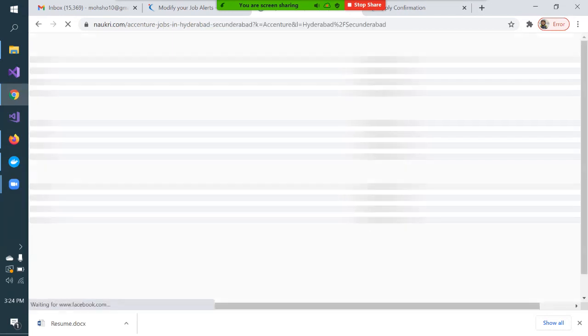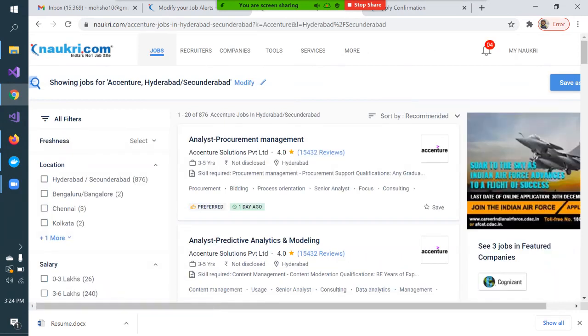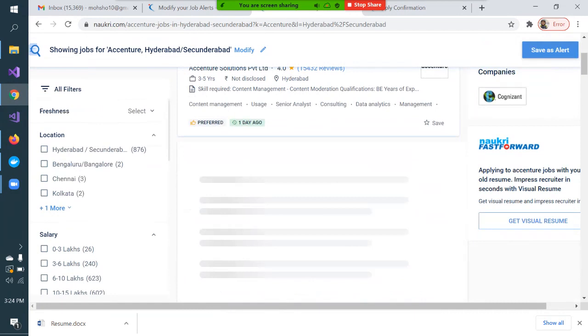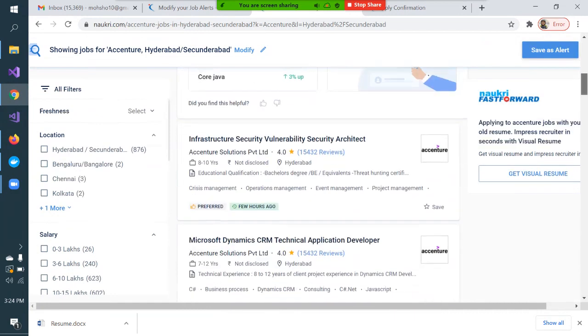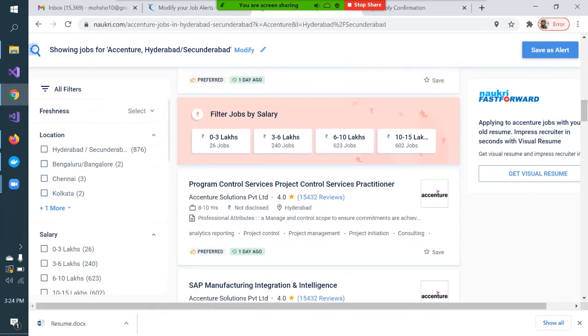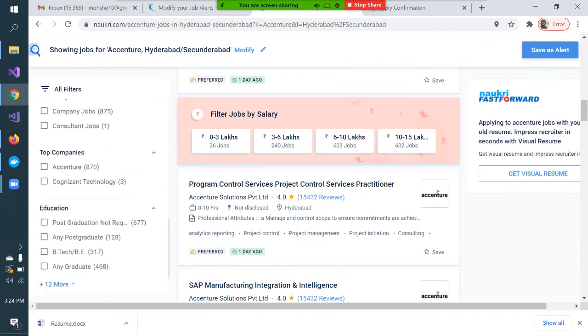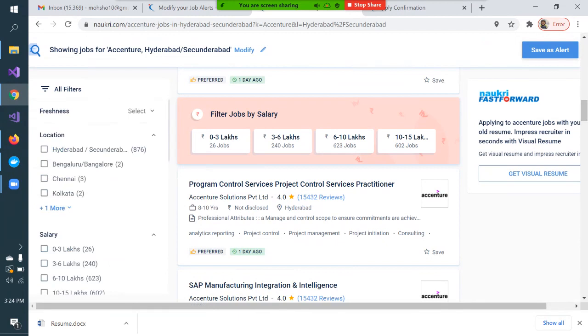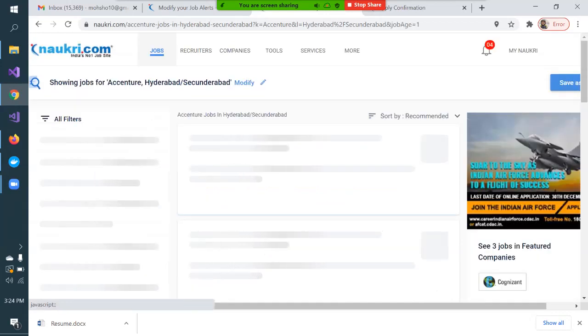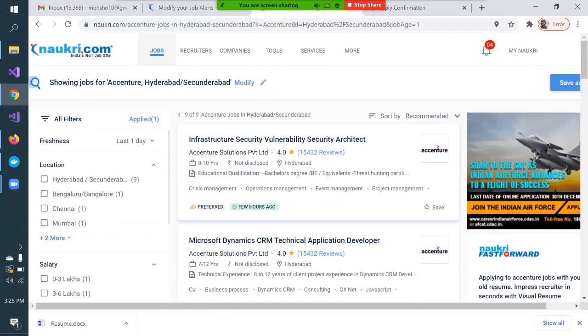Here, what it will do is list down all the openings which are available right now in Accenture. See, these are the openings. And if you think this matches your interest, there are also a lot of filter criteria: job type, all jobs, job company. You can always filter using these criteria. Freshness: which jobs you want listed at the top. I'm saying show jobs posted by the company recently, like in the last one day, whatever the company has posted till yesterday.